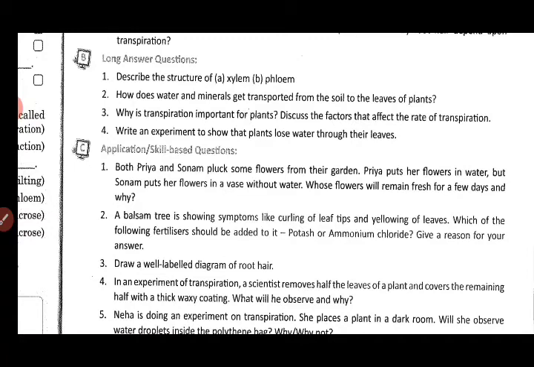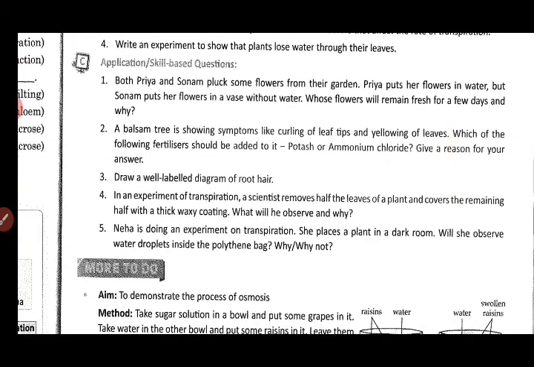So gaseous exchange will not occur and water will not be able to get transpired. So the processes of photosynthesis and transpiration will be affected. As a result, the plant will die after some time. Is it clear?